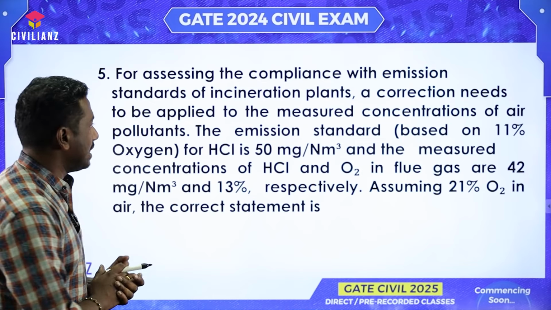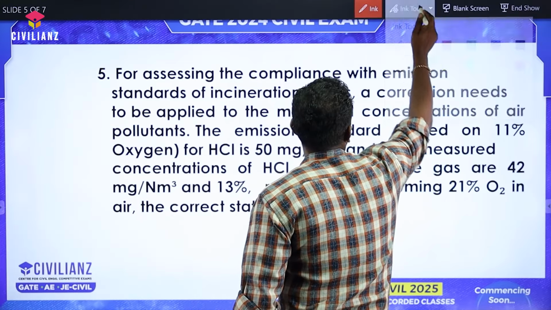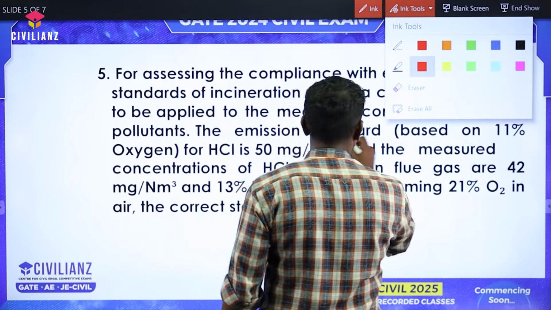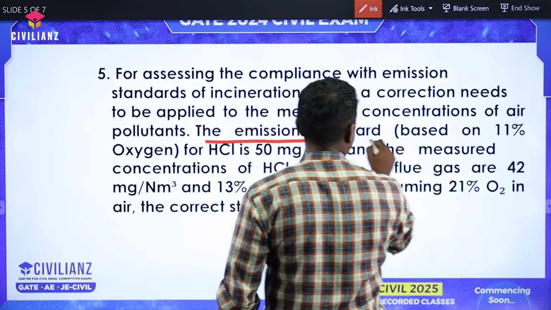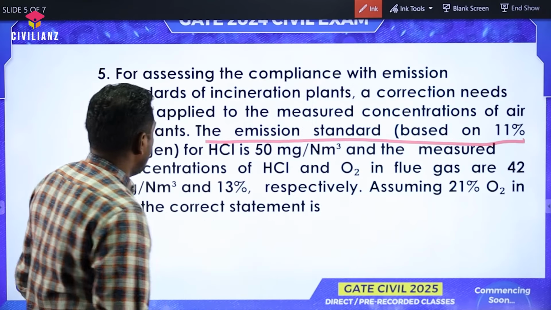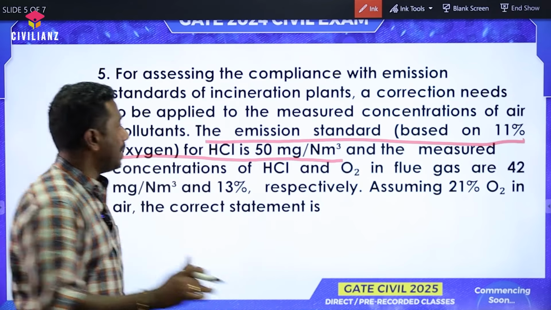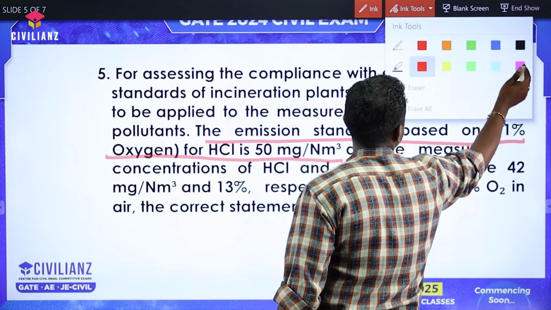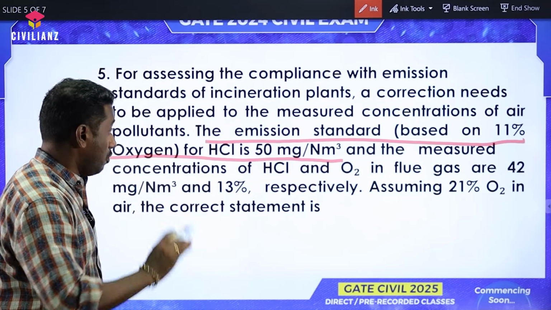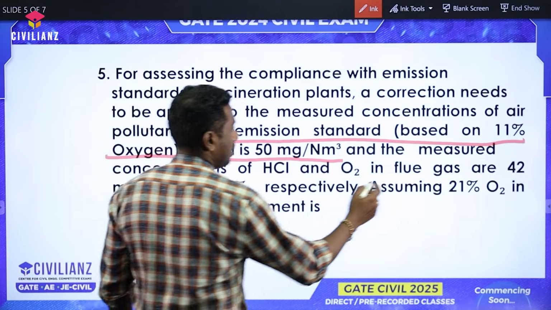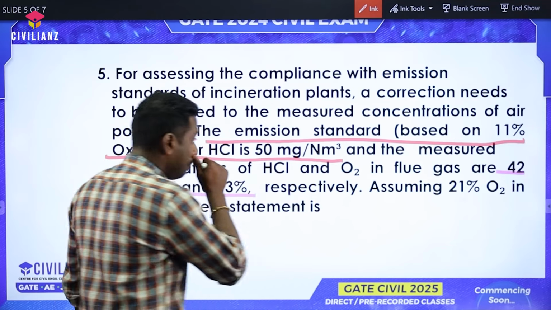The emission standard based on 11% oxygen is 50 milligram per normal meter cube, and the measured concentration of HCl and O2 in the flue gas, that is the actual concentration, is 42 milligram per normal meter cube at 13% oxygen.